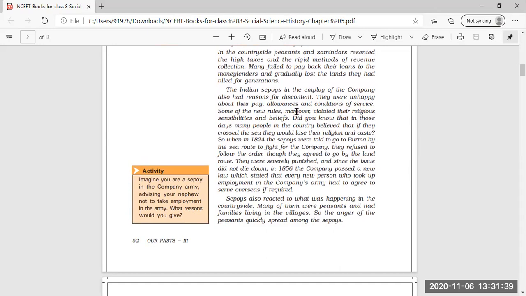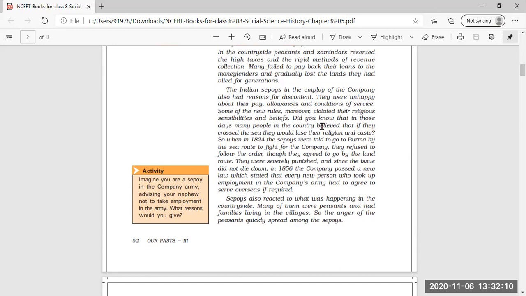They were not satisfied with the payment, the extra money the company was giving, and the conditions of service. Moreover, some of the new rules violated their religious sensibilities and beliefs.